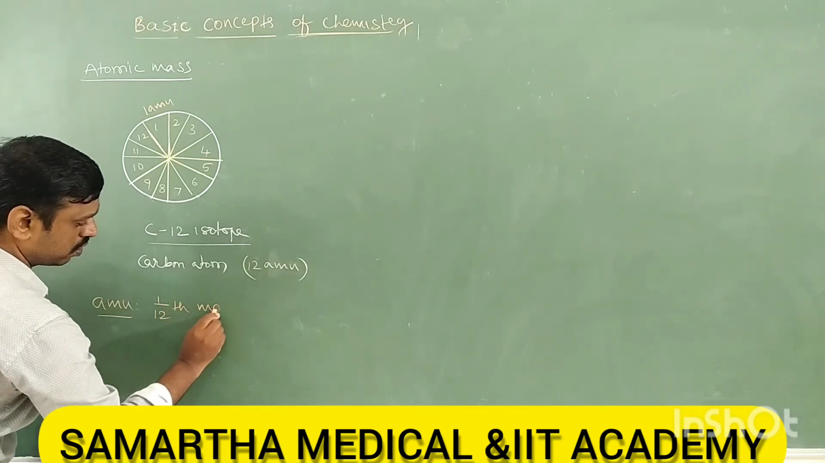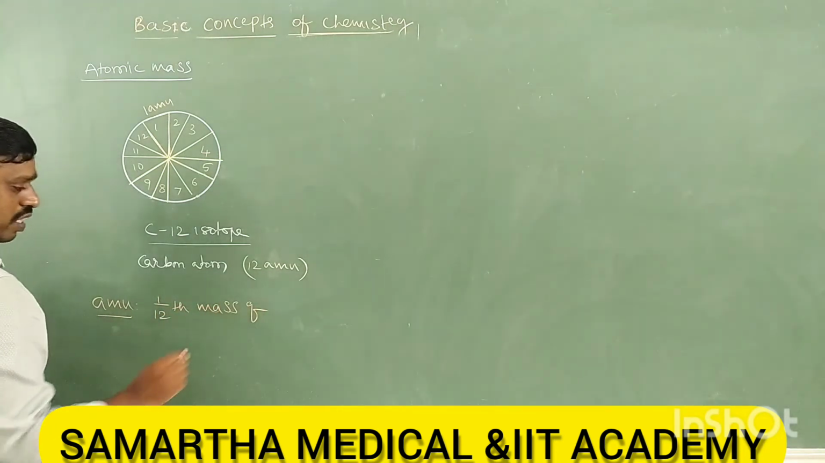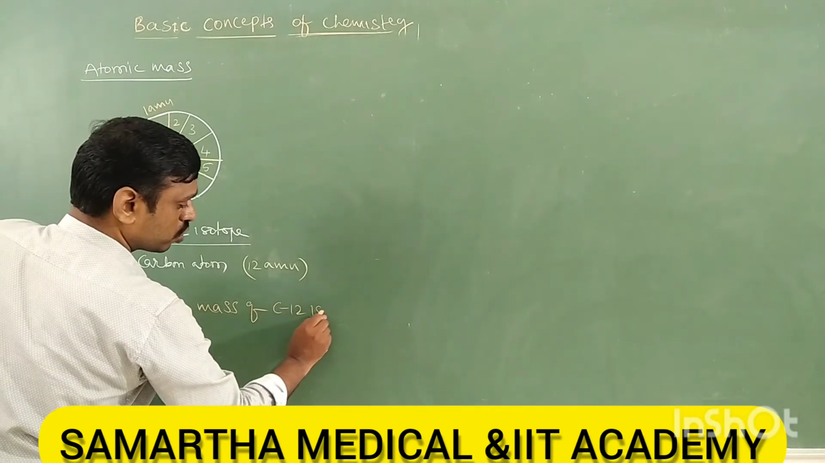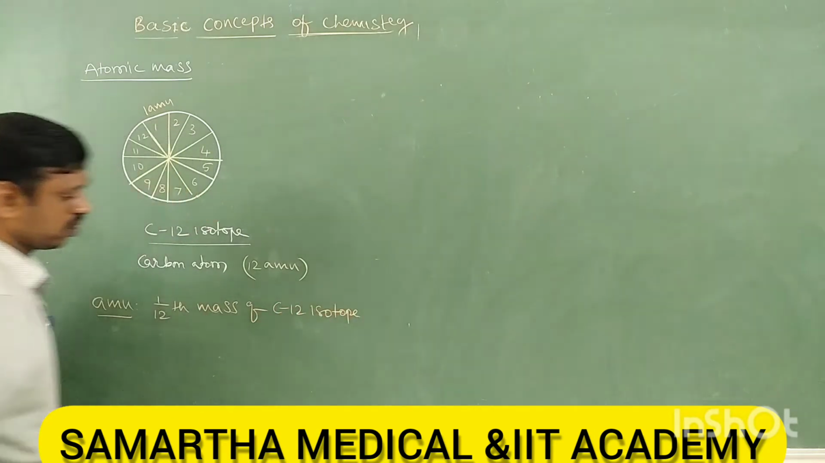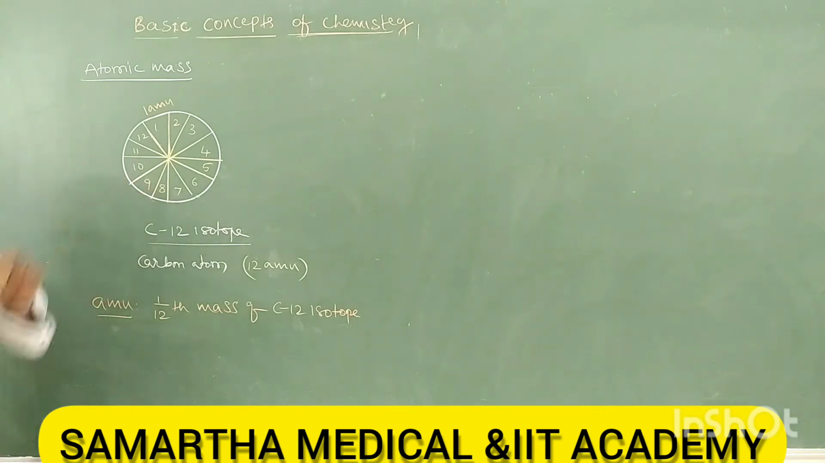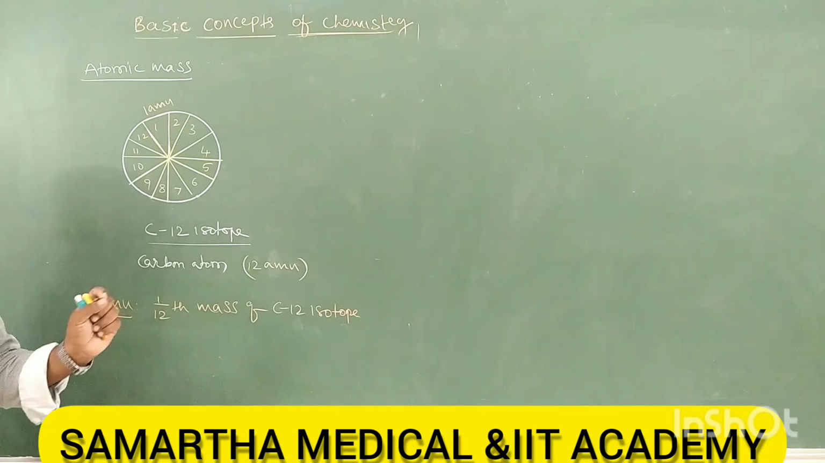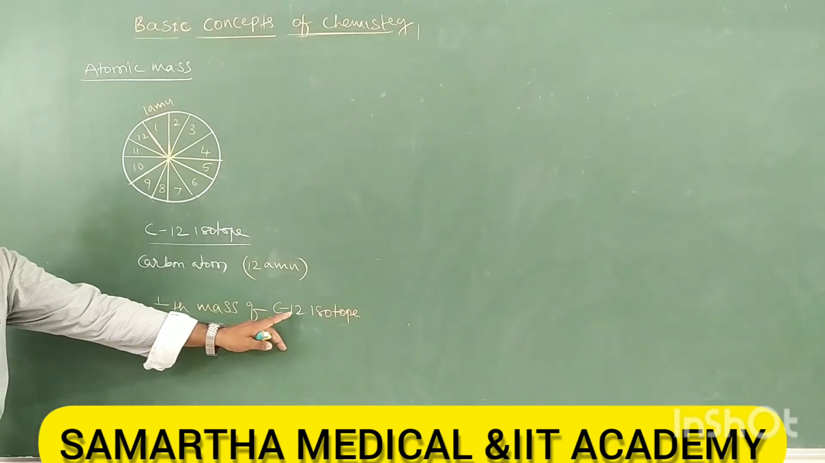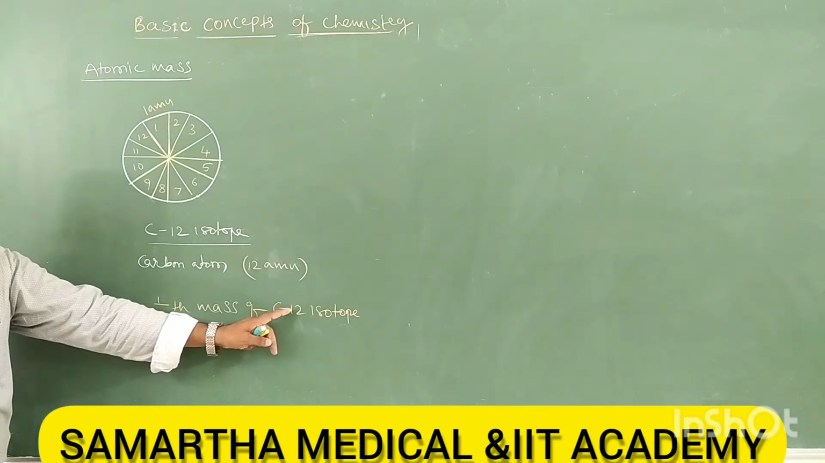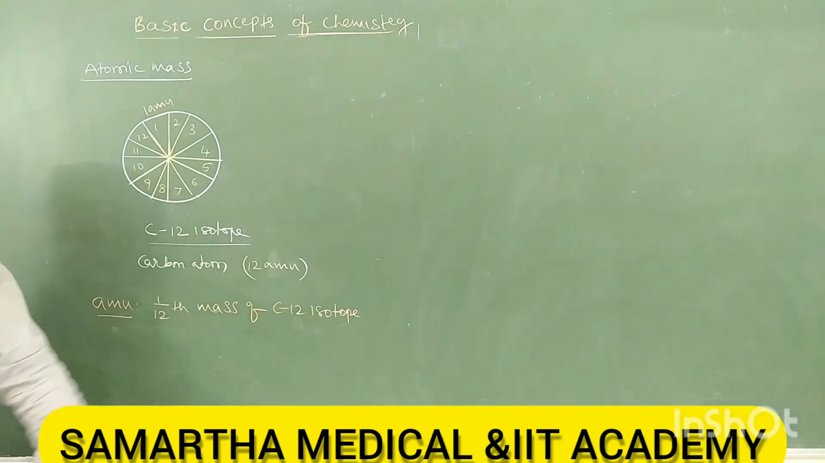Take down: 1 by 12th mass of carbon 12 isotope. Why was only carbon 12 isotope taken? There are 118 elements, and they could have taken any other element. The reason is its abundance. Carbon has C12 and C13 also, but carbon 12 abundance is very high. Because of its availability, they have taken carbon.